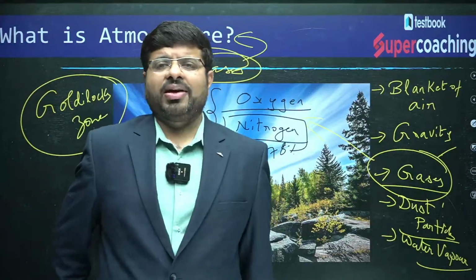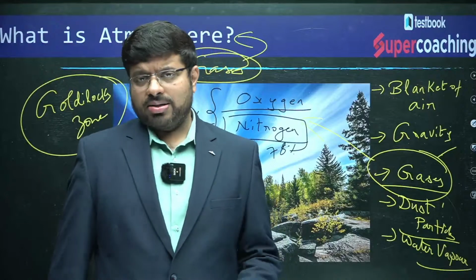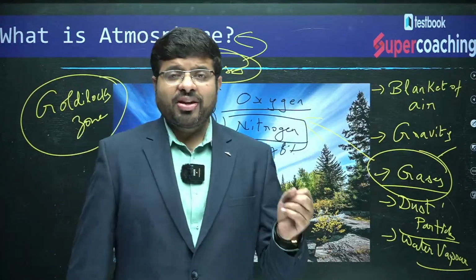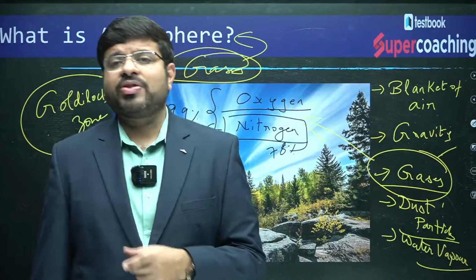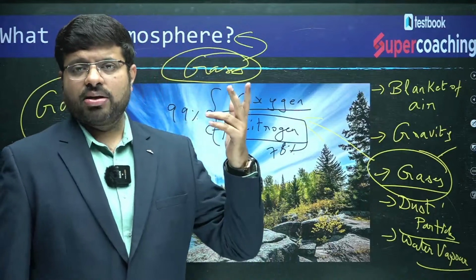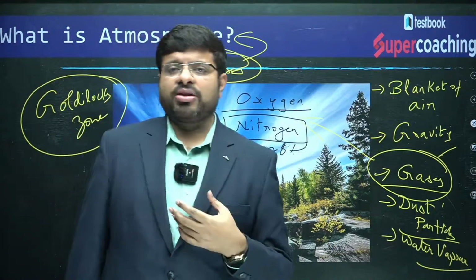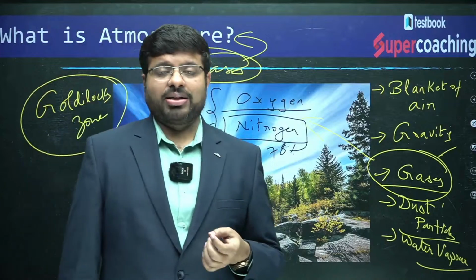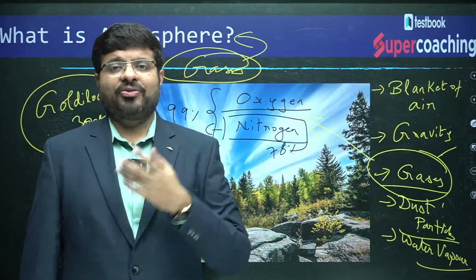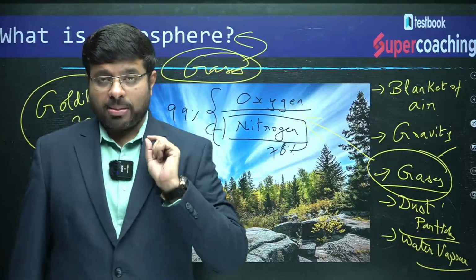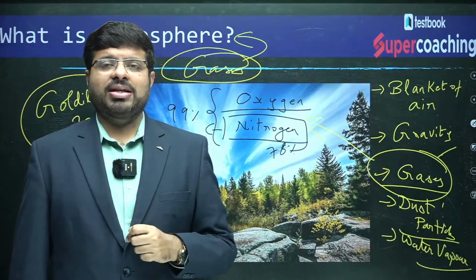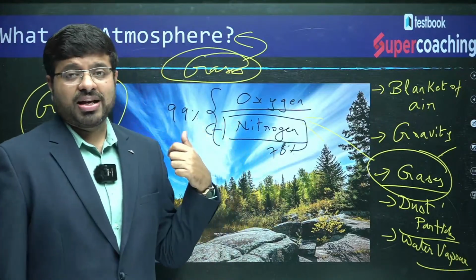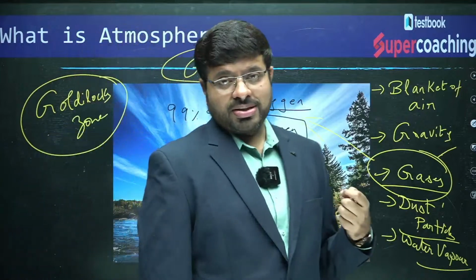So, see, every particle will have the options of reflection, absorption, transmission. The nature of the wavelength of the energy and the size of the particles will determine what kind of interaction happens, and that will determine when we find the blue color sky, and when we find the orange color sunlight at the time of dawn and dusk, all such things. So, the dust particles will determine all such things. So, what is the significance of dust particles? The visibility of the sky as blue, isn't it?